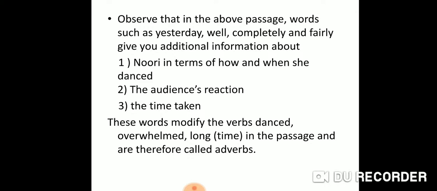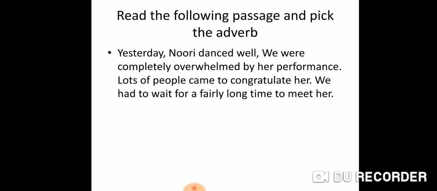Okay. So, in the above passage, how did you identify the adverbs? You have to identify the verb, adjective, or adverb. First sentence, dancing is a verb, that is action. How did she dance? She danced well. So, well is an adverb. When did she dance? Yesterday. So, we have got two adverbs already. We were completely overwhelmed by her performance. Overwhelmed is one more verb here. Completely is an adverb here.